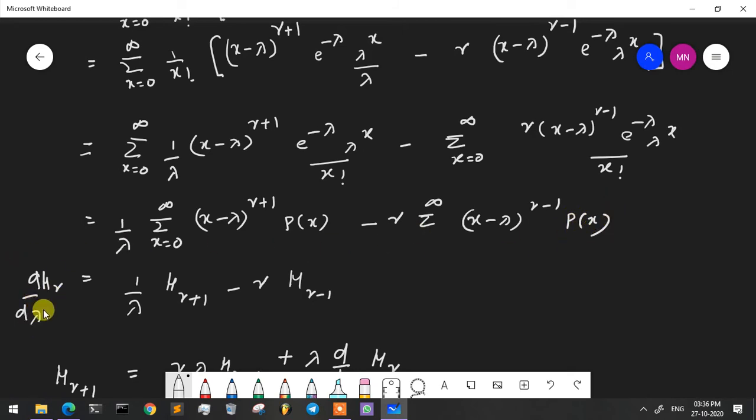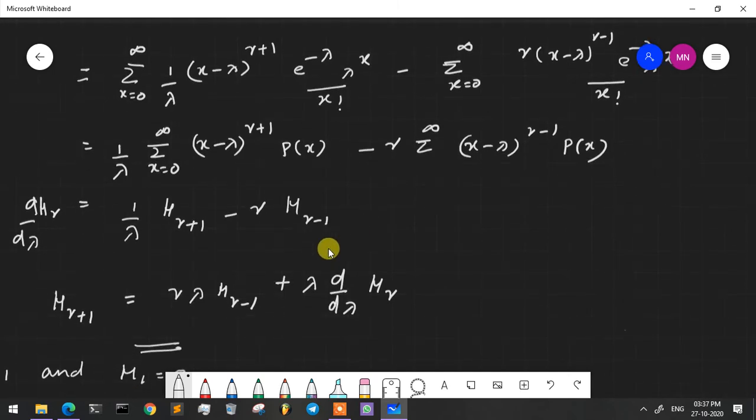That is d by d lambda of mu r is equal to 1 by lambda into, you see what is this one, summation x is equal to 0 to infinity of x minus lambda raised to r plus 1 p of x, which is nothing but mu r plus 1 minus r lambda into mu r minus 1, and we can obtain mu r plus 1 is equal to r lambda mu r minus 1 plus lambda into d by d lambda of mu r. This is the recurrence relation for central moments.